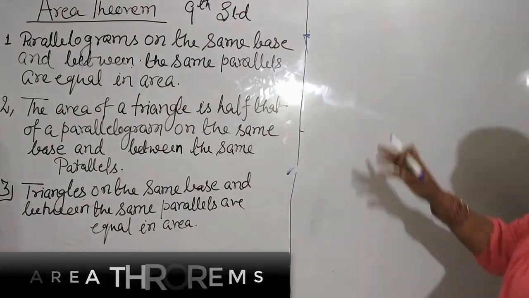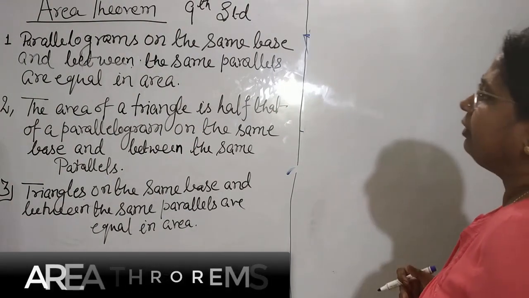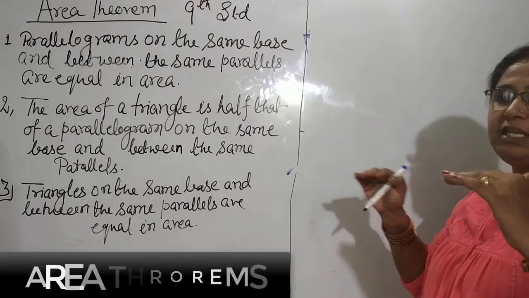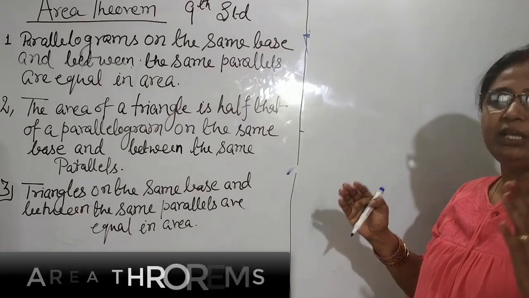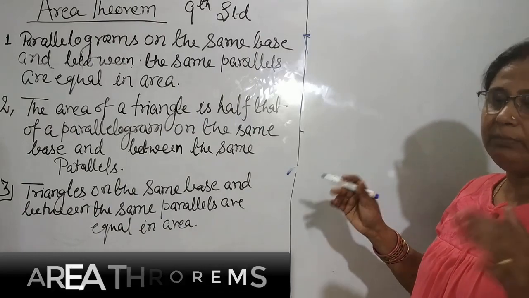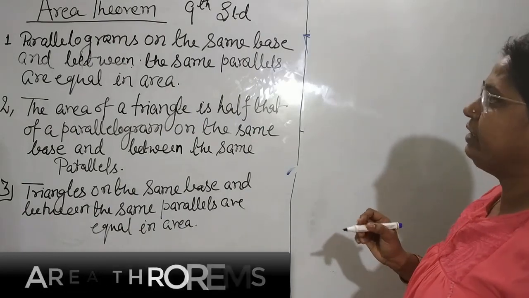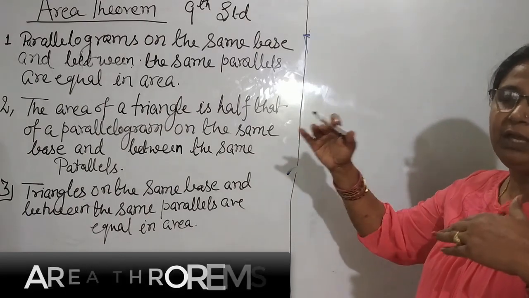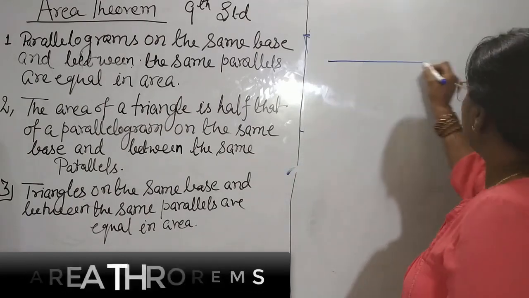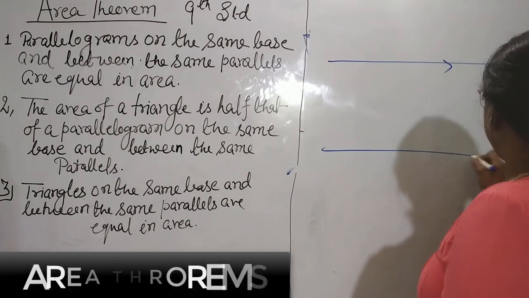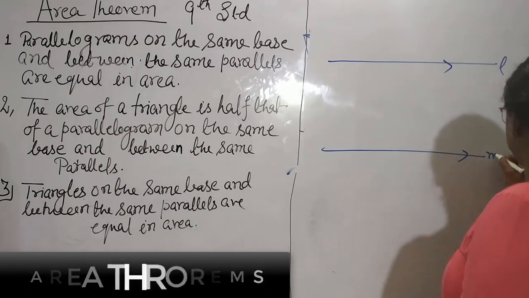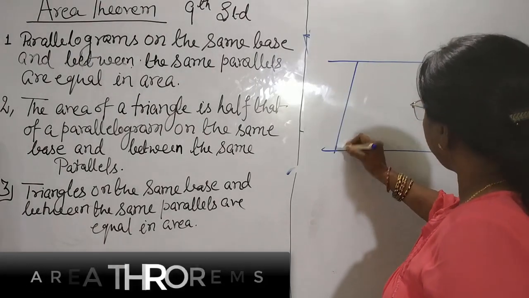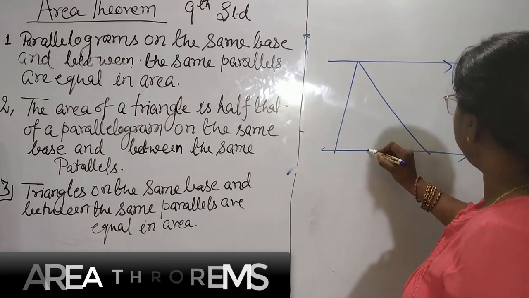In all these theorems, everywhere we use diagrams on the same parallels and the same base. That's why first I am going to help you understand what it means and what type of shape we get if we have the same parallels. Suppose two lines L and M are parallel.